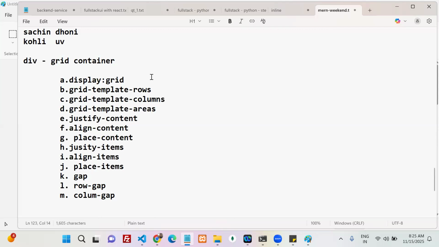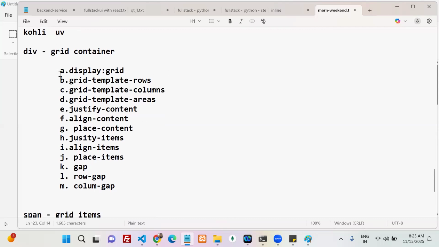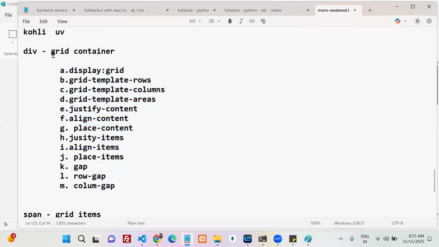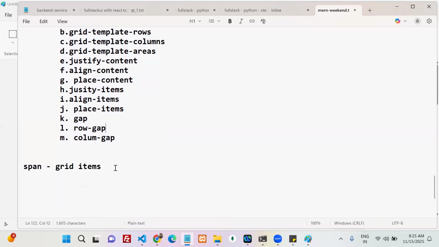These are the properties we mostly use for grid containers.